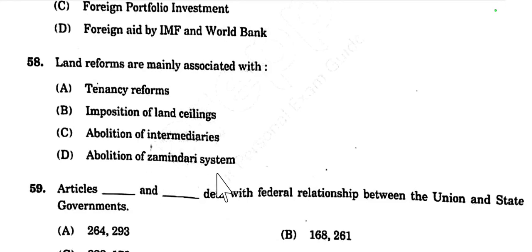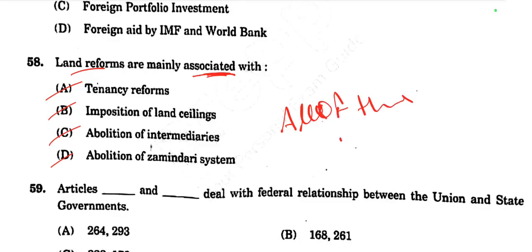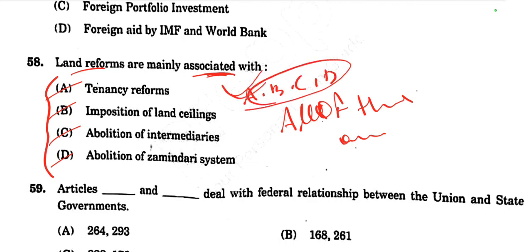So these all are the features of land reforms: tenancy reform, imposition of land ceiling, abolition of intermediaries, and abolition of zamindari system. So all of the above are right. There is no option of all of the above, but the right option is A, B, C and D. All of the above are correct here according to land reform.